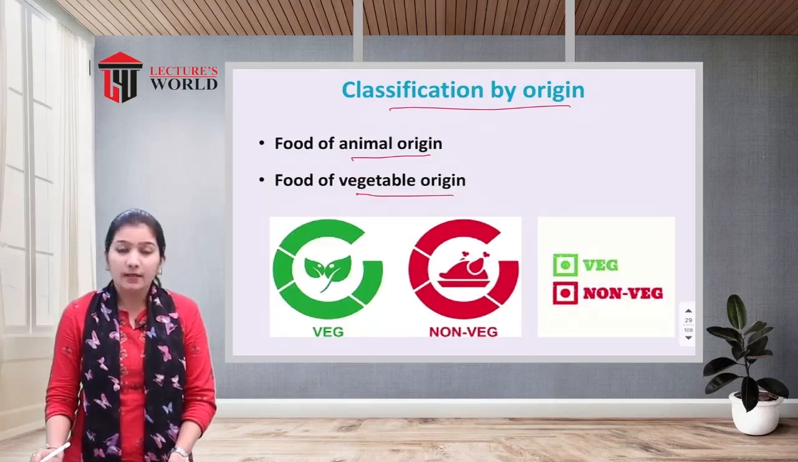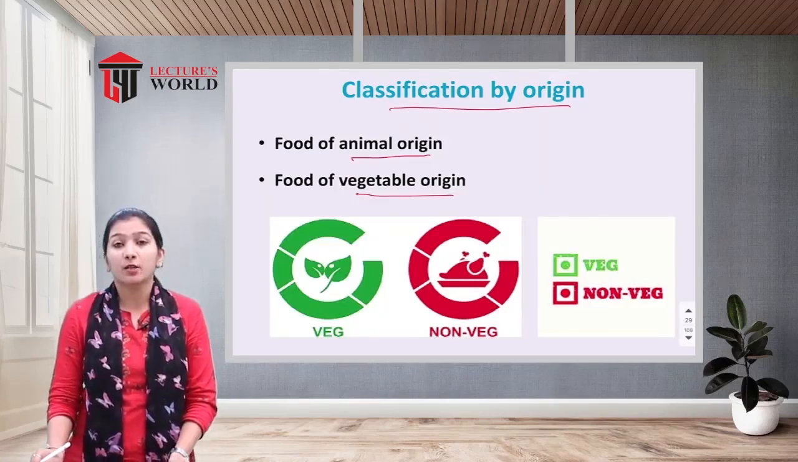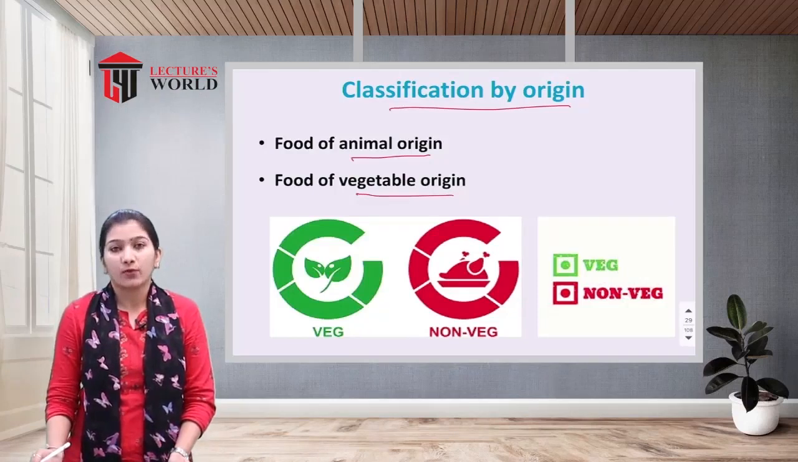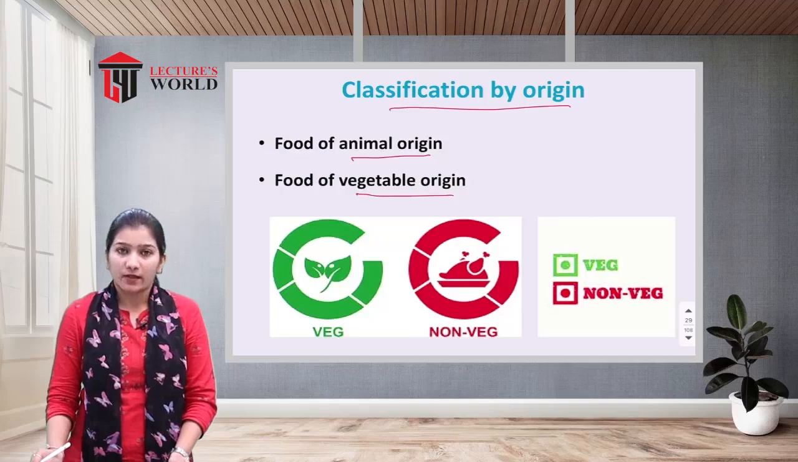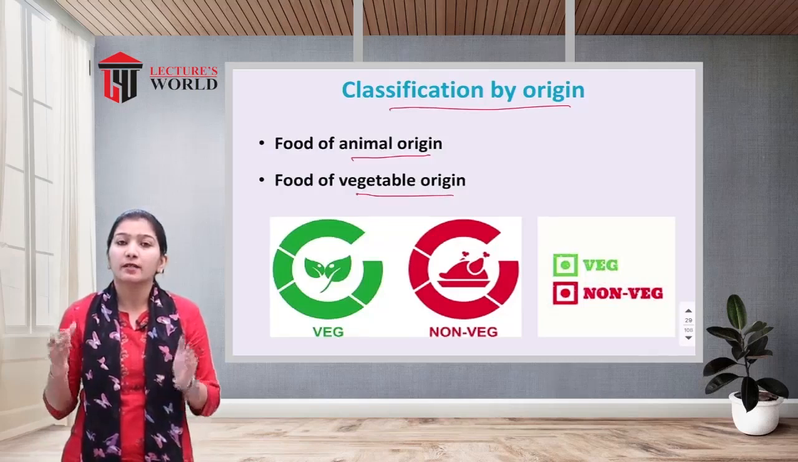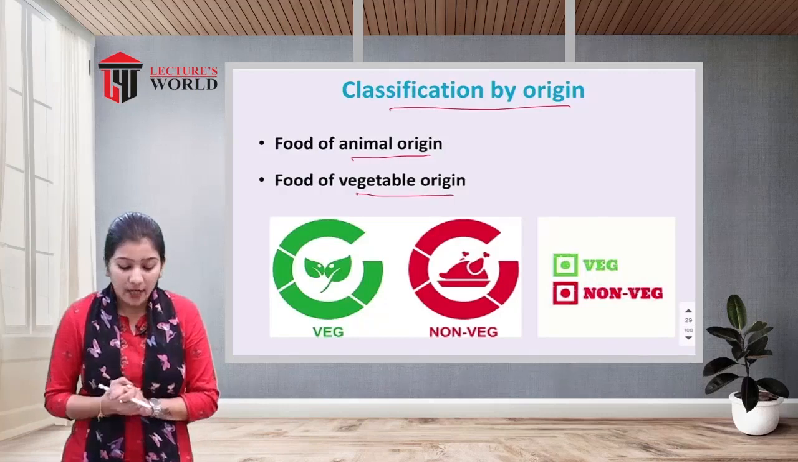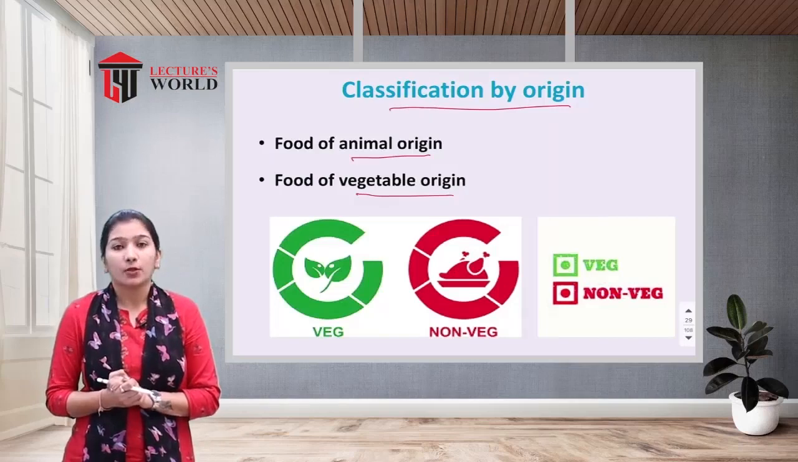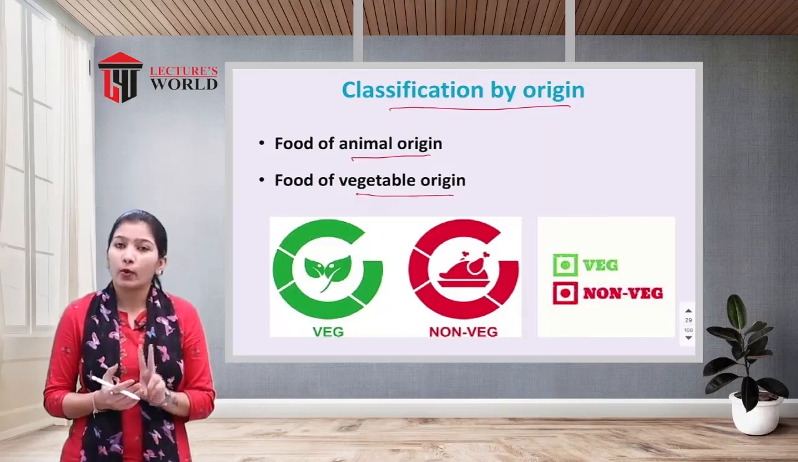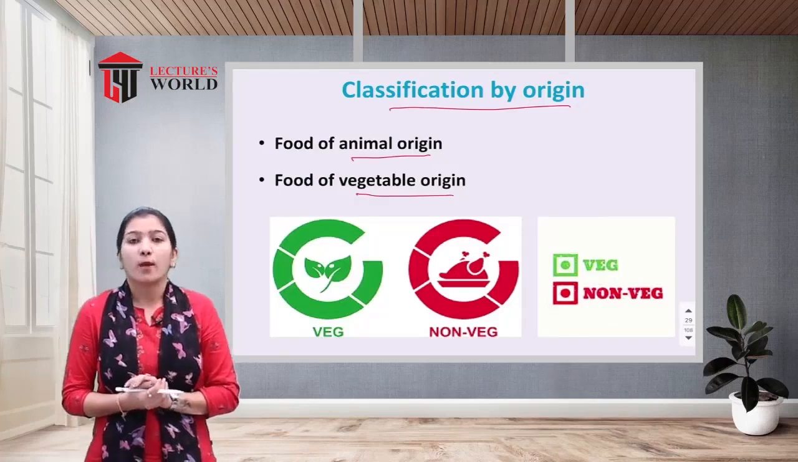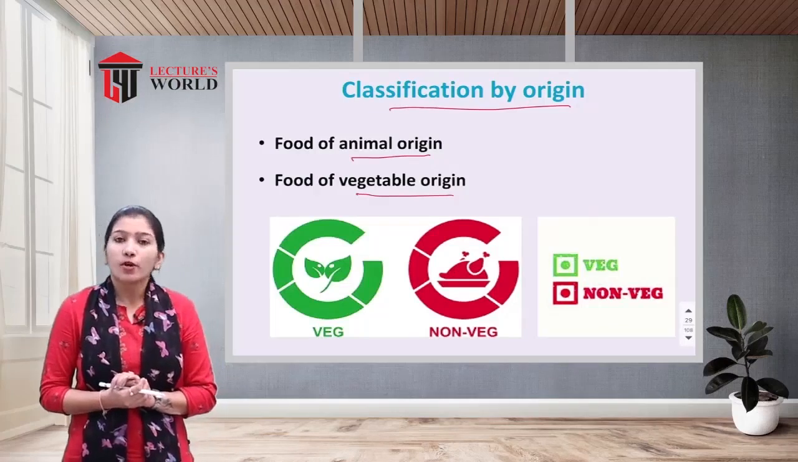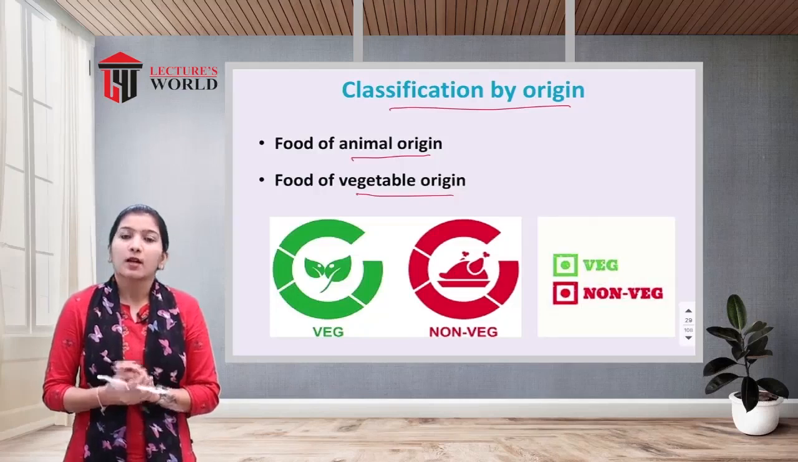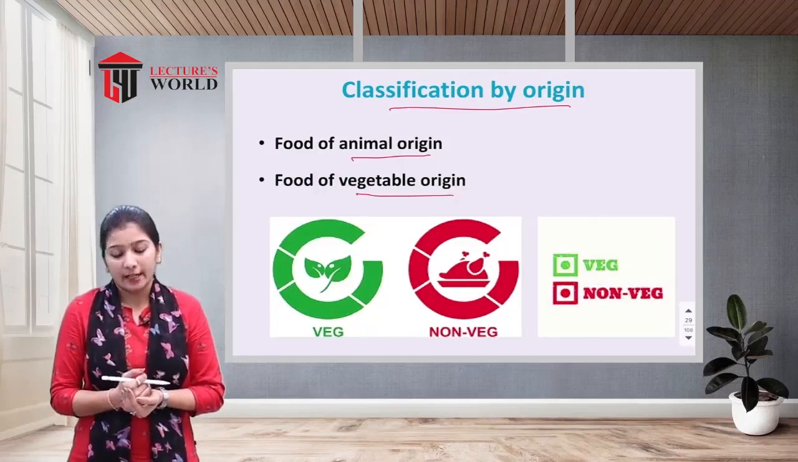The other classification is food of vegetable origin, that means vegetarian food. This is the food we get from grains, pulses, legumes, vegetables, fruits, etc. Whatever food we eat from a vegetarian source, we term food of vegetable origin. So classification by origin has 2 categories: food from the animal source and food from the vegetable source, that is, non-vegetarian food and vegetarian food.